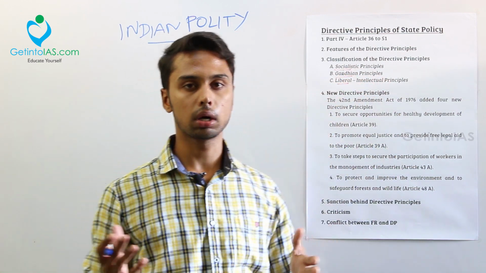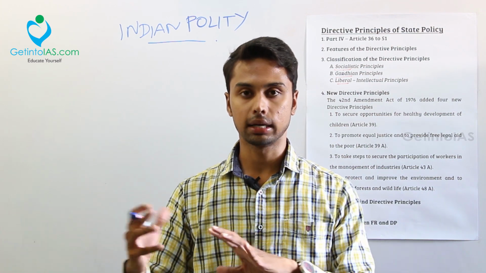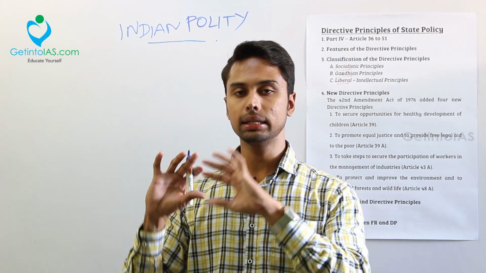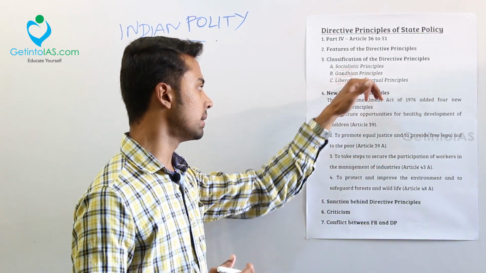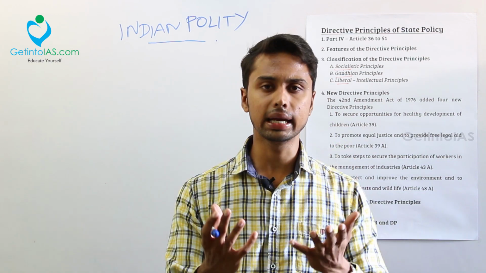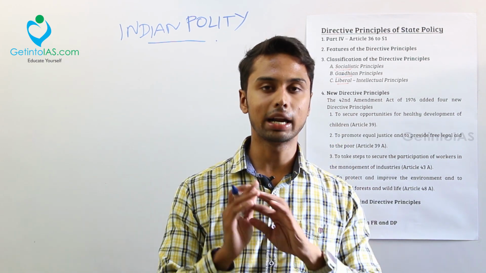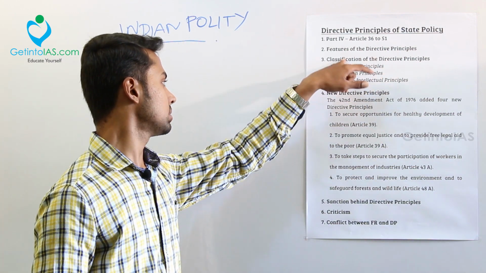And Gandhian, we all know the principles of Gandhi: ahimsa, rural development, things like that. So the articles covered under that will come under these Gandhian principles. And lastly, the liberal principles. Liberal principles are nothing but worldly ideas like foreign treaties, conserving culture or forest relations. That will come under the liberal category. So these are the classifications.